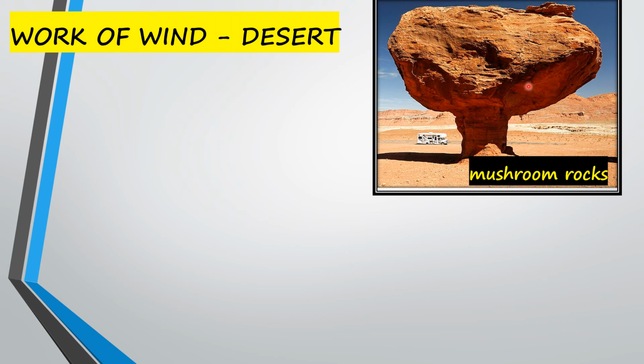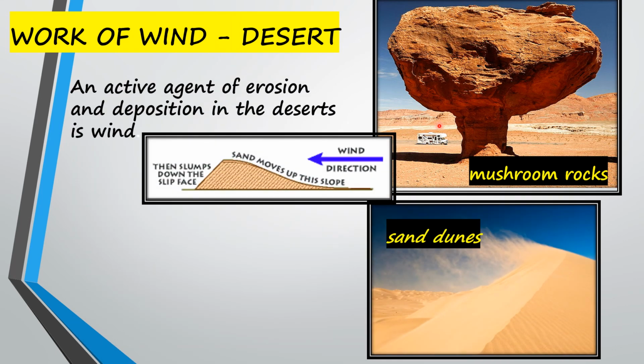When the wind blows, it lifts and transports the sand from one place to another. You can see the action of the wind: the sand just gets blown away. When the wind stops, the sand falls and settles down somewhere. This sand that moves up the slope and slumps down the slip face somewhere else, because of the wind direction, forms sand dunes, which is another feature of the work of wind in deserts.